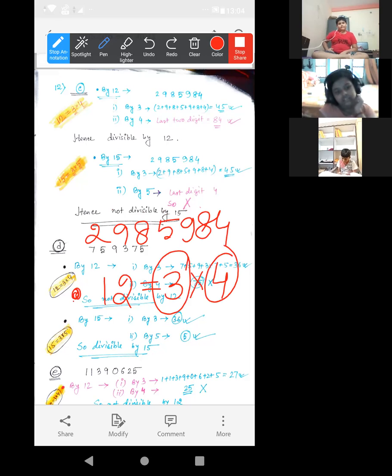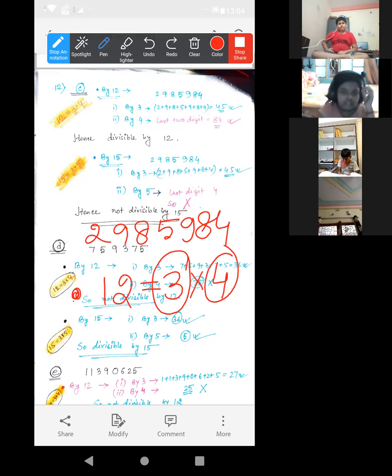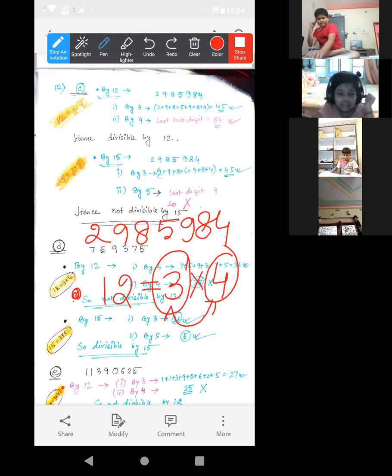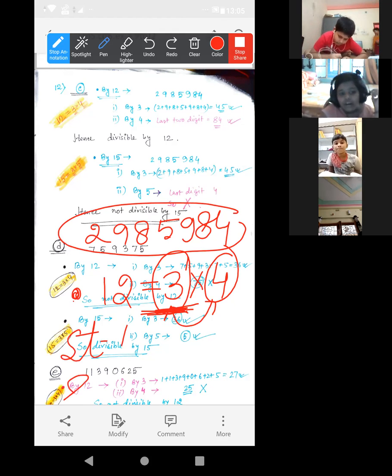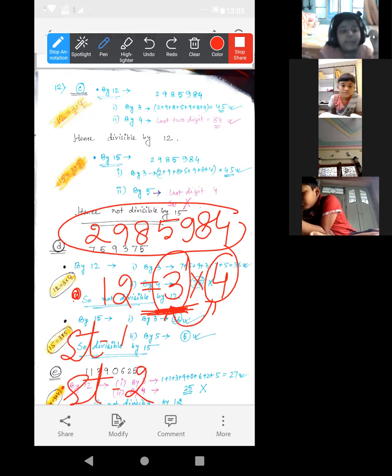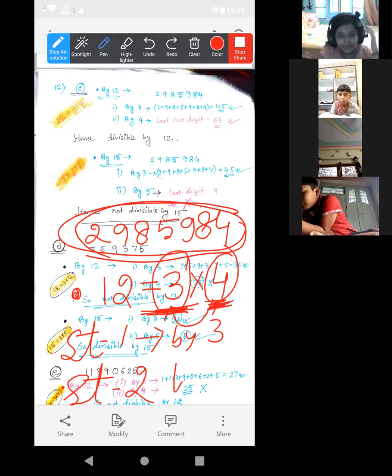Up to this clear? Yes or no? Yes, ma'am. 3 4s are 12. Now what to check? We have to divide this number first by 3. Okay? Step 1. Then step 2, we have to divide this number by this 4. Okay? Step 2. First by 3, then by 4.